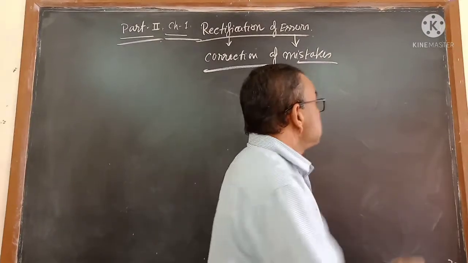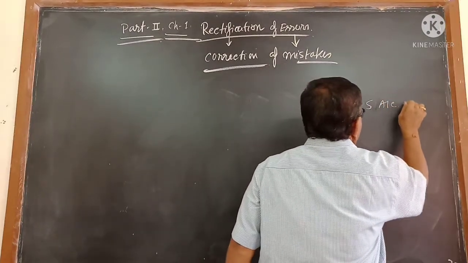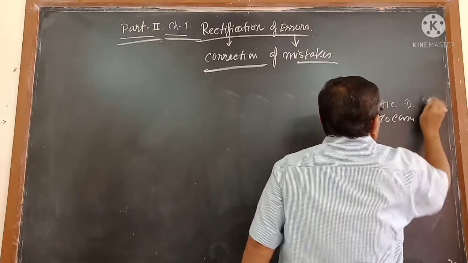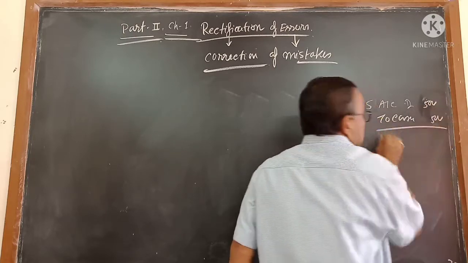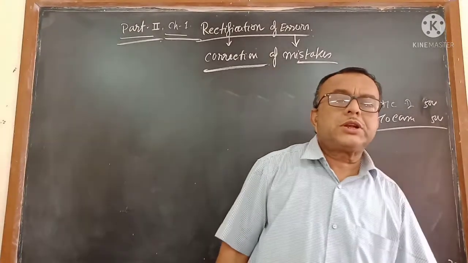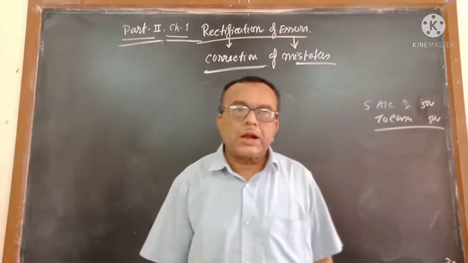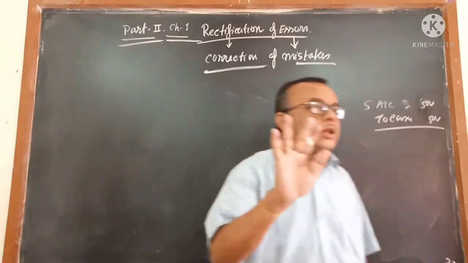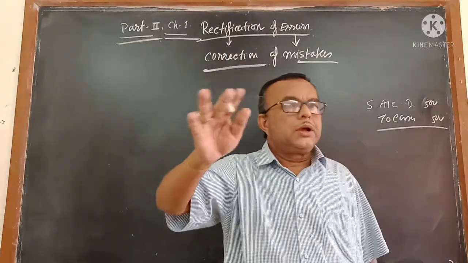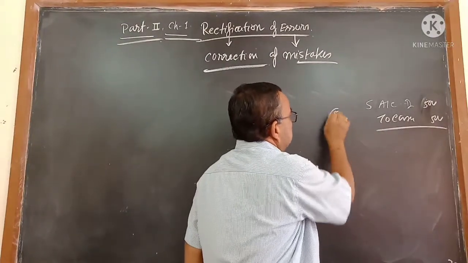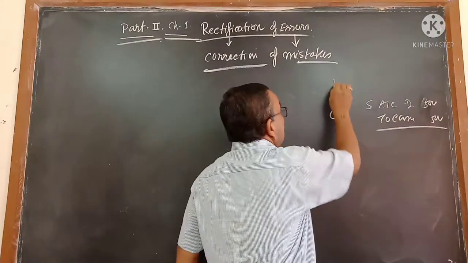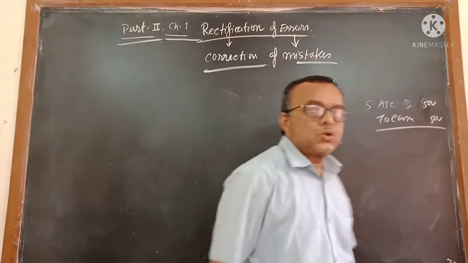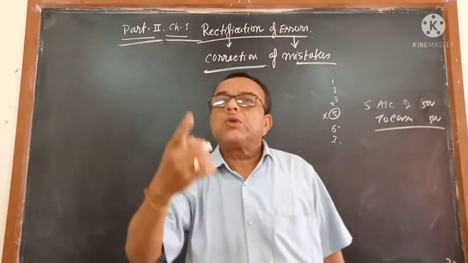Errors of omission means, suppose, salary account debit to cash. This is 500 actual amount. You paid salary of rupees 500 and I wrote salary account debit to cash 500. This journal you have totally forgotten to write. You had 20 journals, of which you have written 19 and one journal, that is journal number 5, you have forgotten to write. So you wrote 1, 2, 3, 4, then 5 you have not written, 6, 7, 8, 9. So one journal you have not written, and due to that, trial balance will tally.